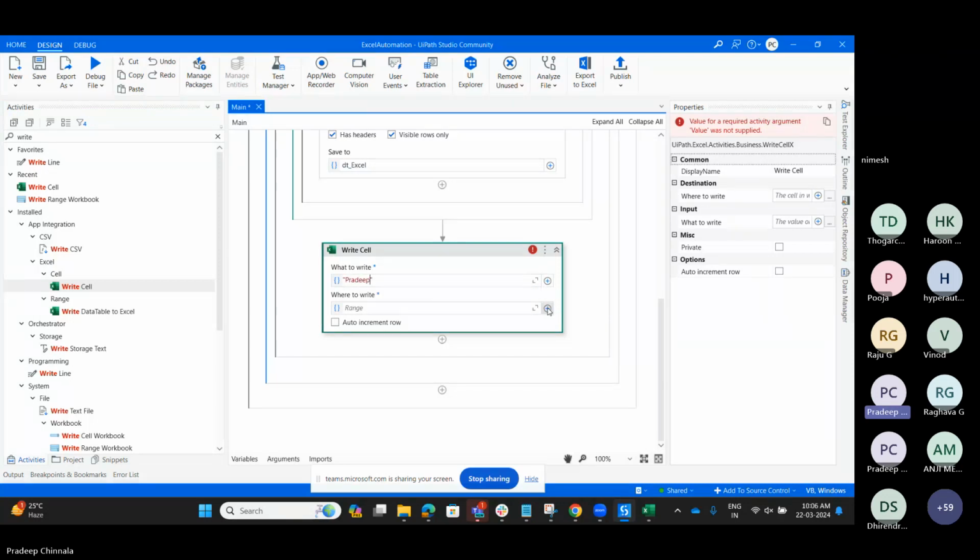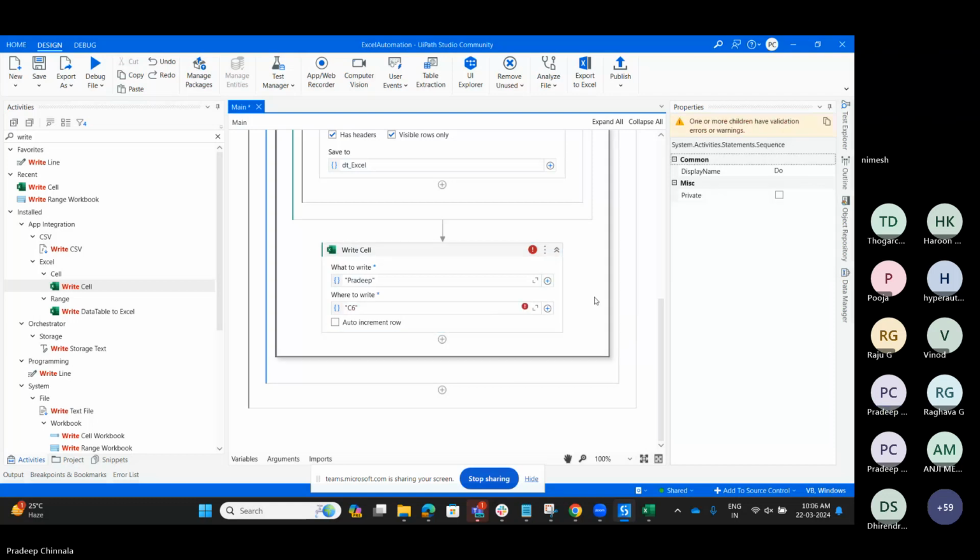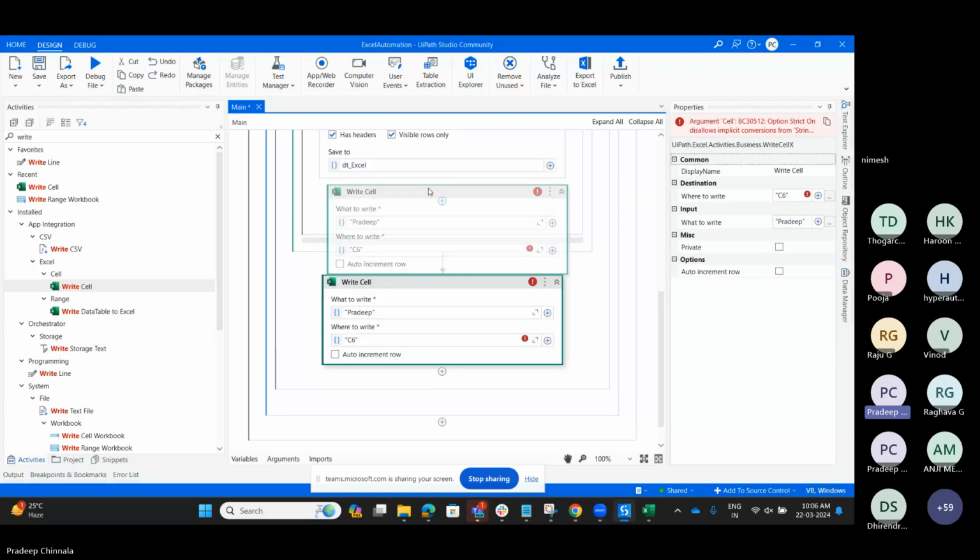Where we need to write, I am going to write it in the cell C6. I am just mentioning it as C6. Okay, this should be in the use Excel file scope, so I am keeping it here.